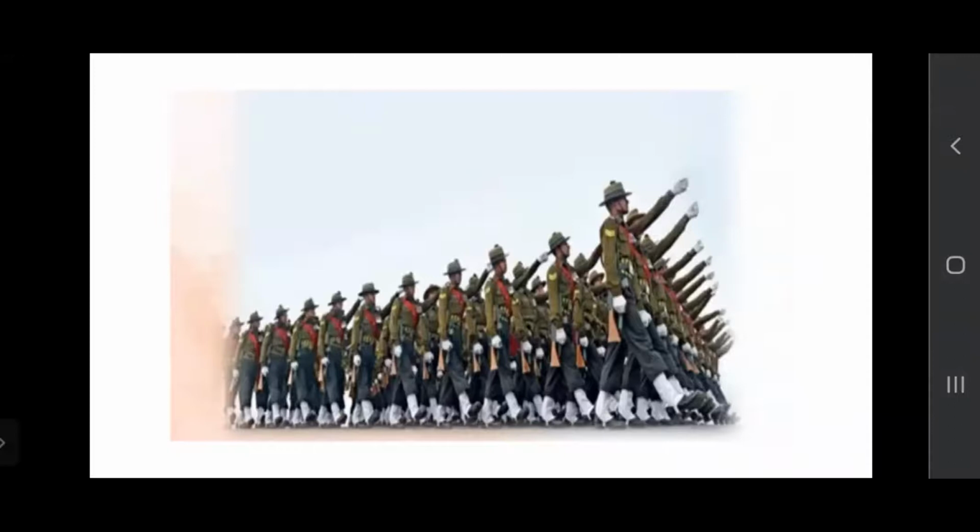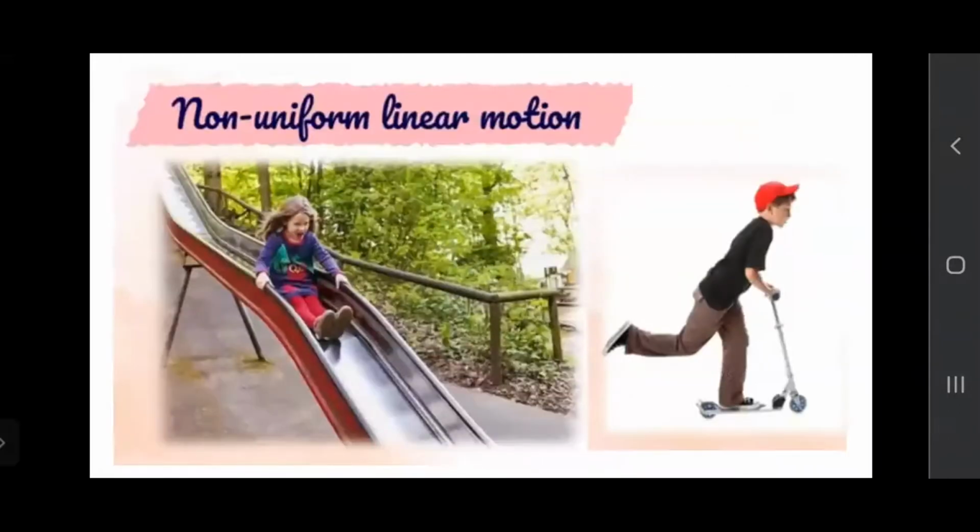So this type of motion is known as uniform linear motion, because the distance traveled by them is perfect. It is fixed, right? If we look at any 30 seconds at two different times, and in 30 seconds they move 15 meters, then if we check another 30-second movement, we can see that they move exactly 15 meters only. They move very uniformly. So this type of movement is known as uniform linear motion.